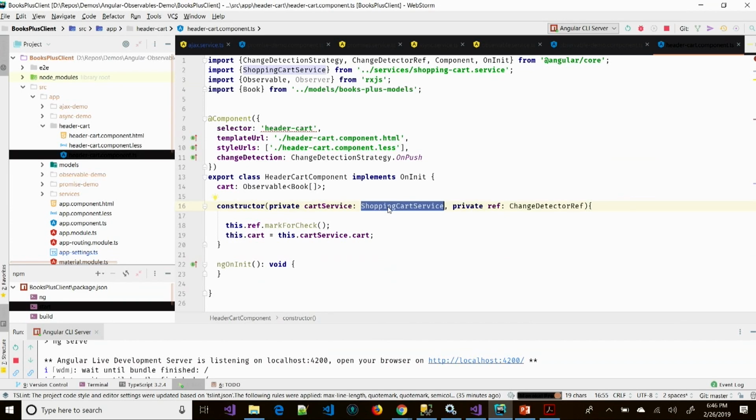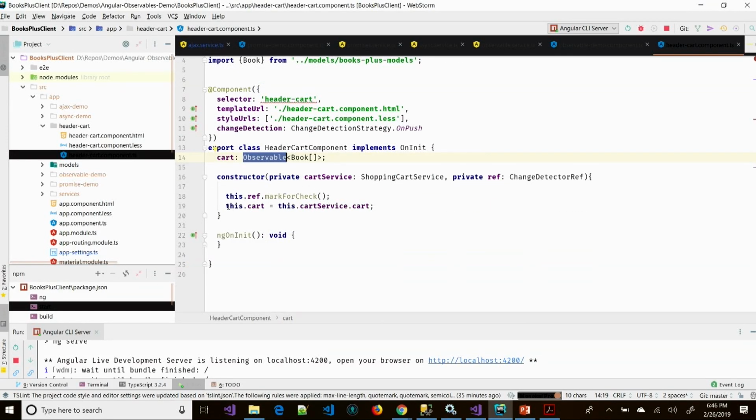So any changes that happen to my shopping cart service, that's my subject. No matter where I am in my application, if I want to add something to the cart or remove something from the cart or view, I'm going to go to the shopping cart service to get that data. Now in my cart component, the only thing I'm really interested in is getting a cart, and notice the cart is an observable of type book. I get that in my constructor: this.cart equals this.cartService.cart. So I'm just pulling the cart.